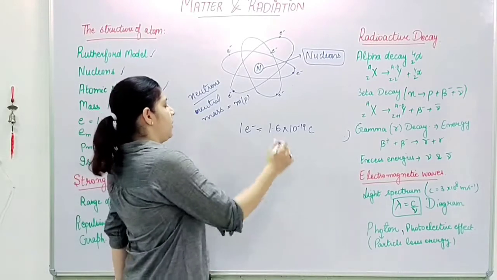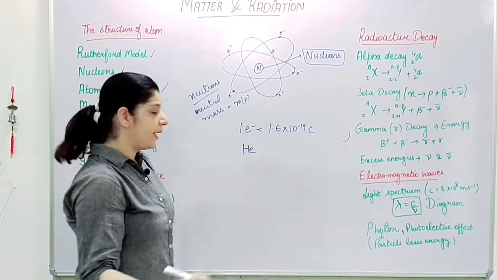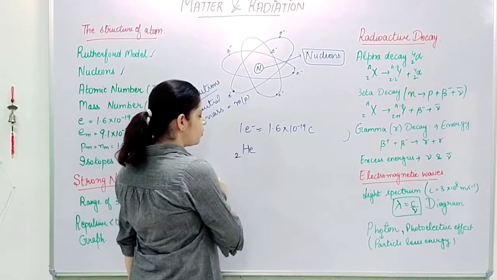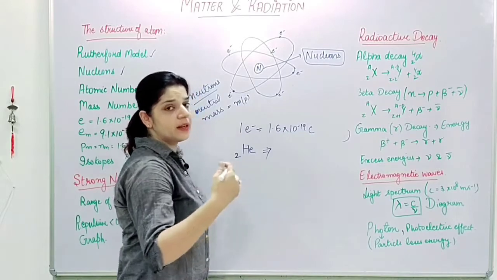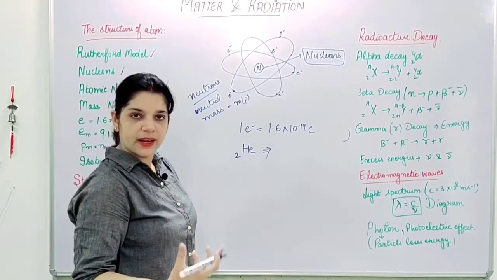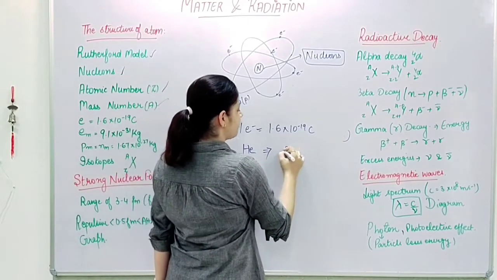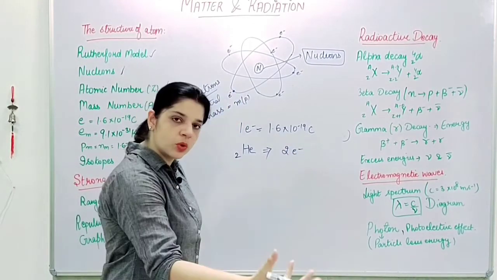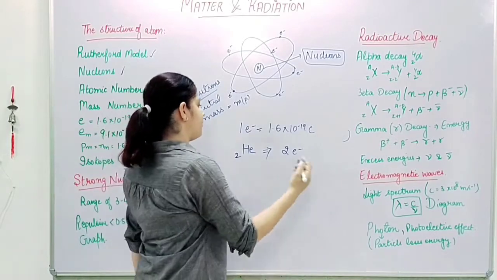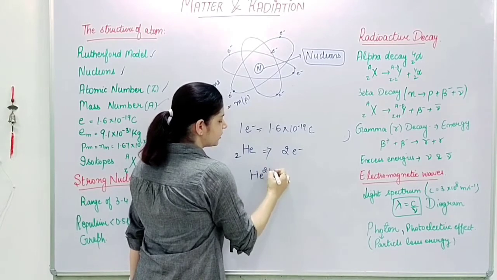When I am saying helium, helium has 2 electrons, that means helium can give, or take, not take, but helium can give 2 electrons. If suppose it gives out 2 electrons to someone, or someone borrows 2 electrons from this, we'll say that the charge of helium will be 2 positive.